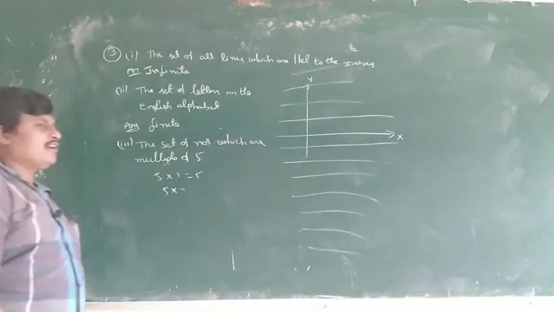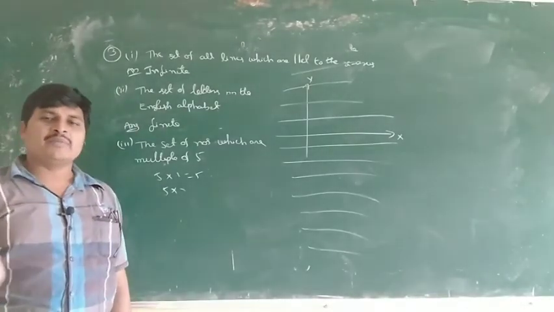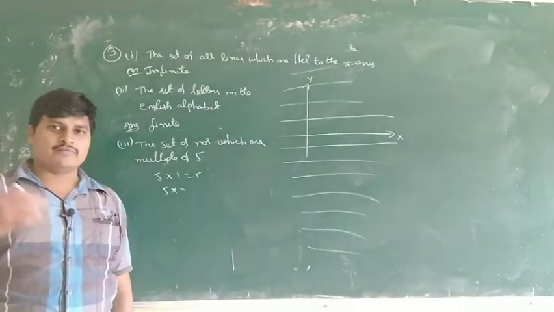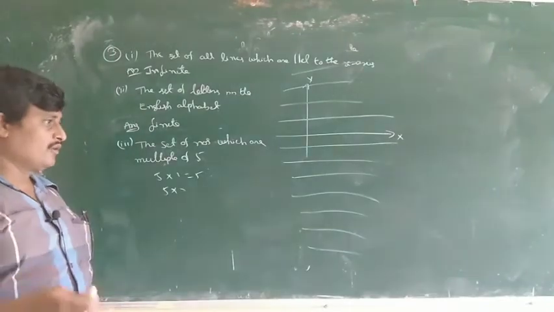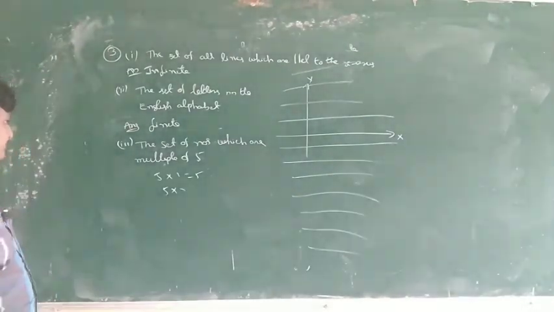Not only multiples of 5, multiples of any number, 1, 2, 3, form an infinite set. Okay.